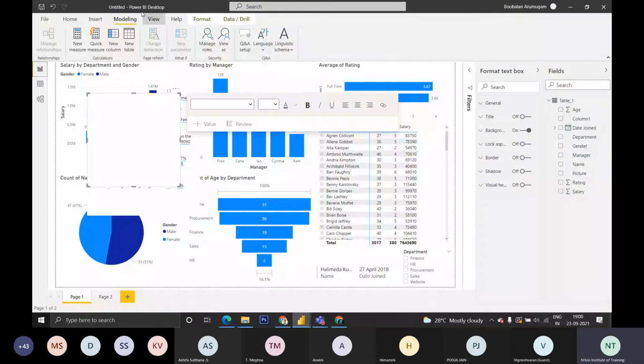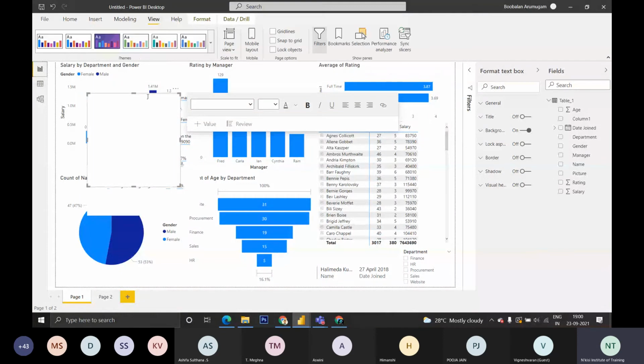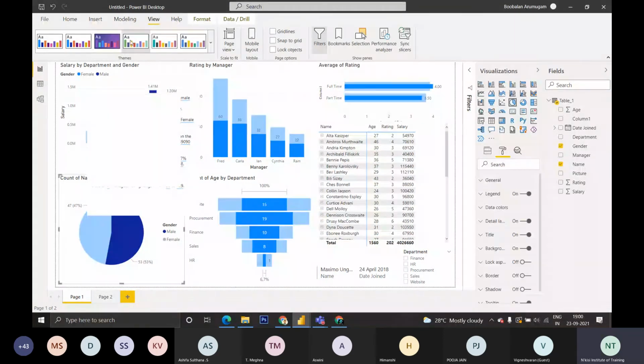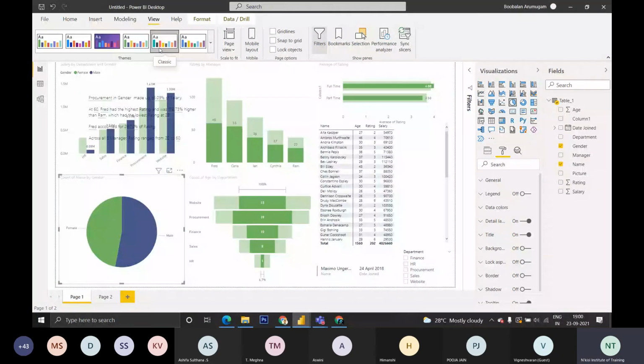It is a viewing option. We can change the colors. Once I click, we can change from the options, and it will apply for the entire thing to make it more interactive and attractive. These are the page view options.